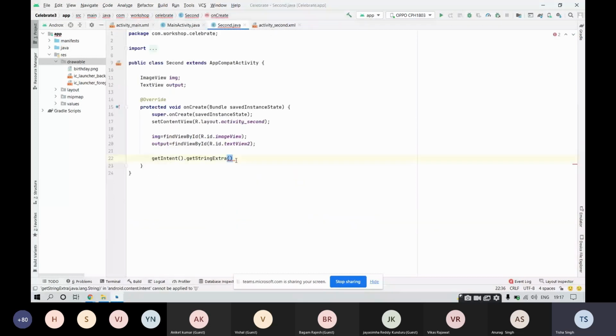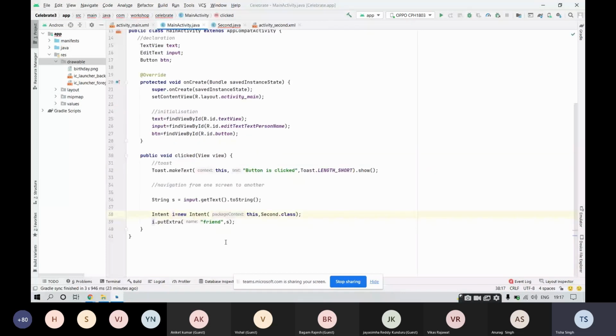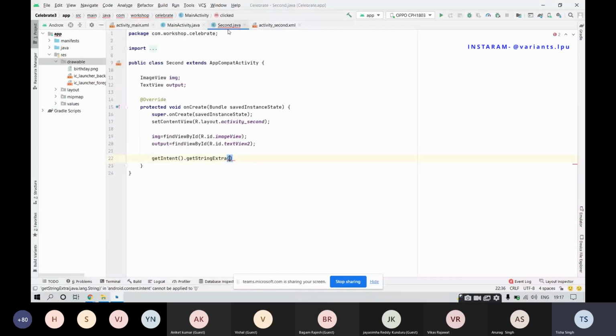If you know the concept of a hash map, it stores values in the form of key value pairs. If you know the key for anything, you can fetch the respective value for it. Over here we are doing the same thing. We make use of the key and fetch the value with the help of this key only, right? The key that we made use of was friend. So write friend over here. Put semicolon.